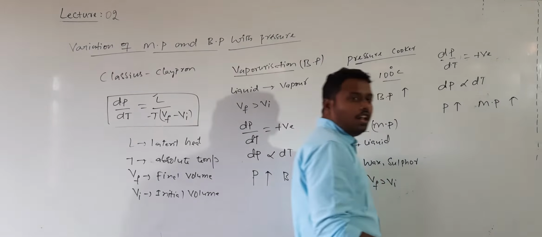That is only for some solids which contract when they are converted into liquid. So these two cases are important. The boiling point value always increases with increasing pressure, whereas the melting point value may increase or may decrease. It will increase for solids which expand on heating. It will decrease for those solids which contract on heating. So these two points you need to remember.